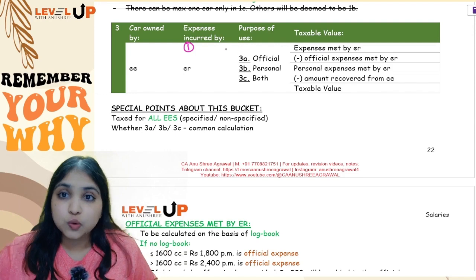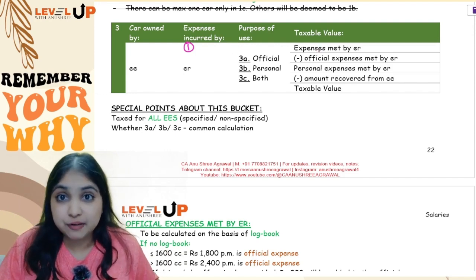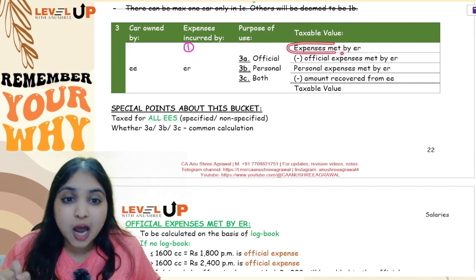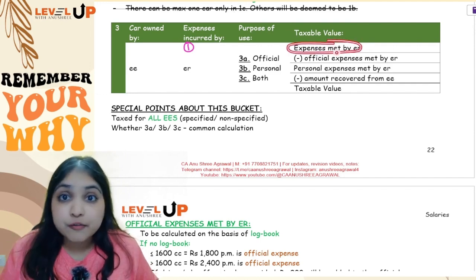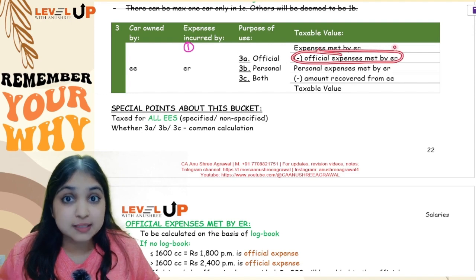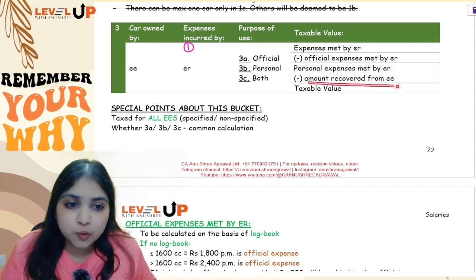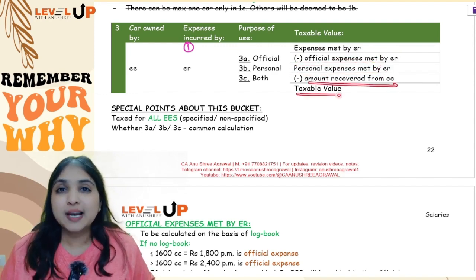So over here, you will start with the expense. Expense is a benefit, right? Employer is meeting the expense. So you will start with that expense, that is, how much expense is met by the employer. From that, you will subtract the official expense. Once you subtract official expense, you will get the personal expenses, guys. From this, you will subtract whatever amount the employee has paid to the employer, and you will get the taxable value.